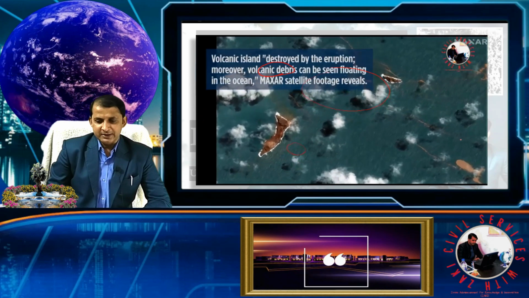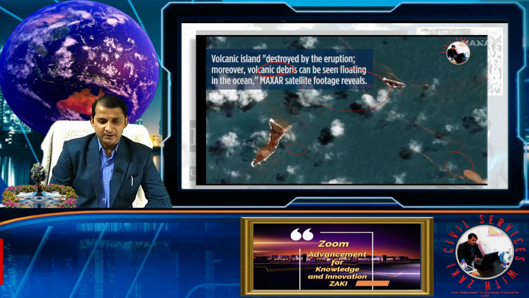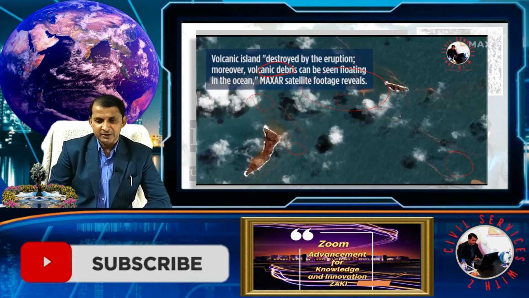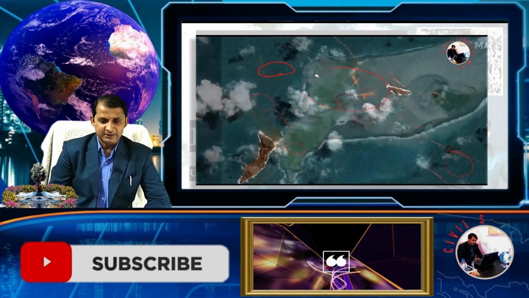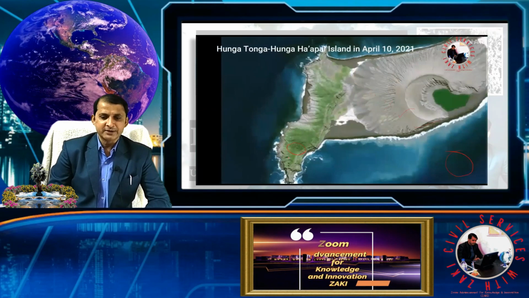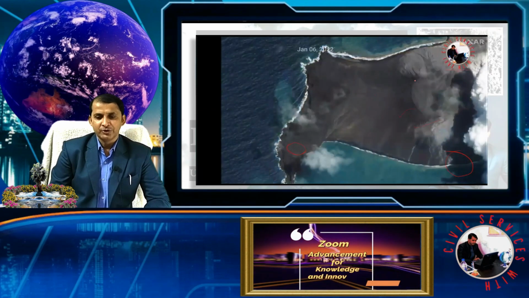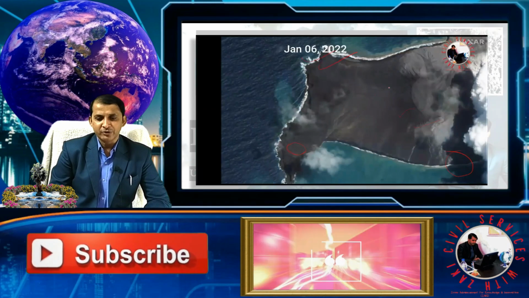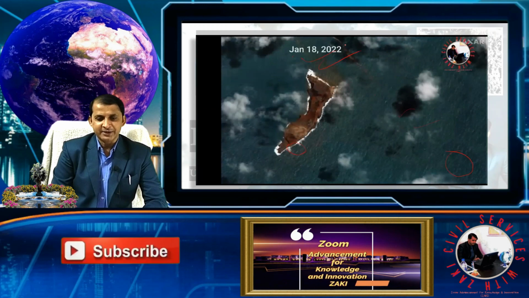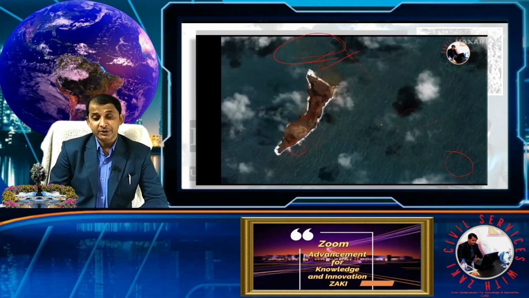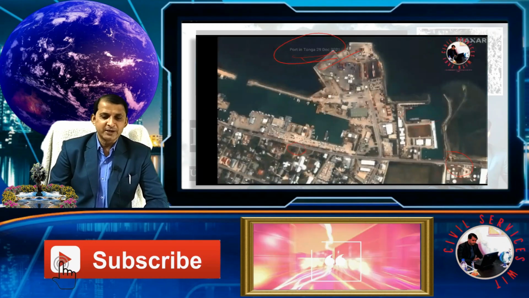See the satellite pictures of the debris scattered in the oceans. See these areas. This is the volcano in April 2022, and this is the 6th January 2022 picture, and finally 18th January 2022. See before and after.